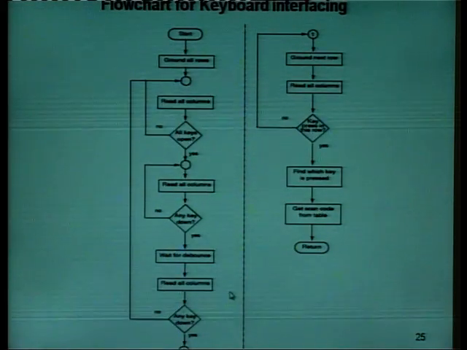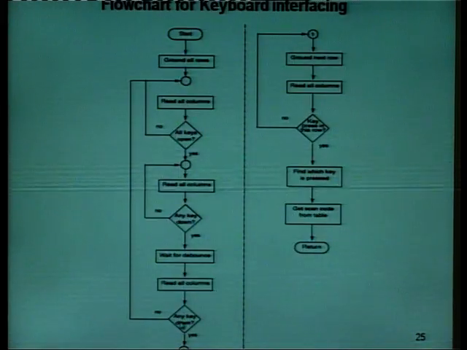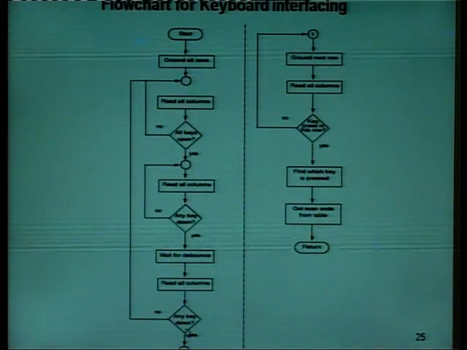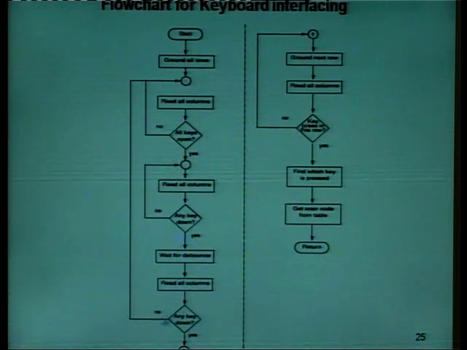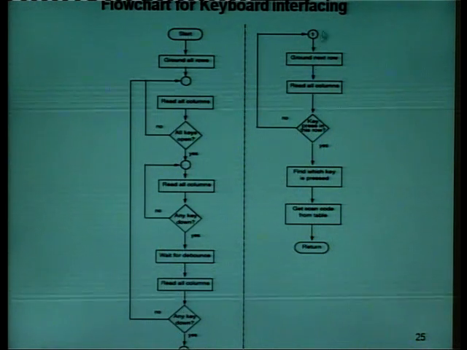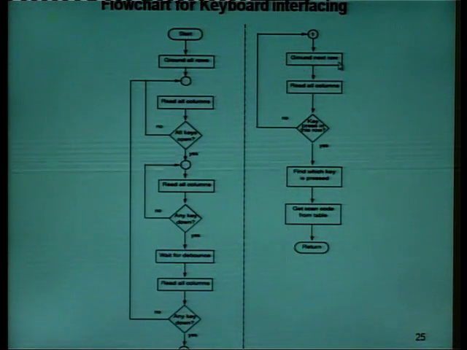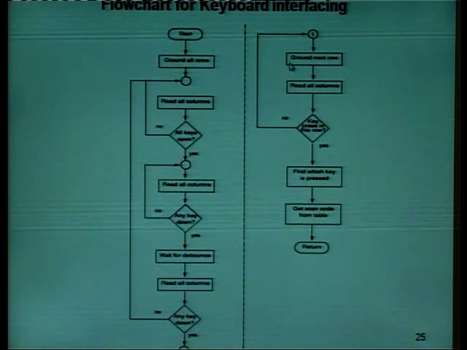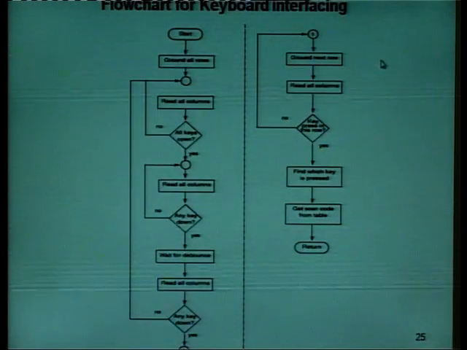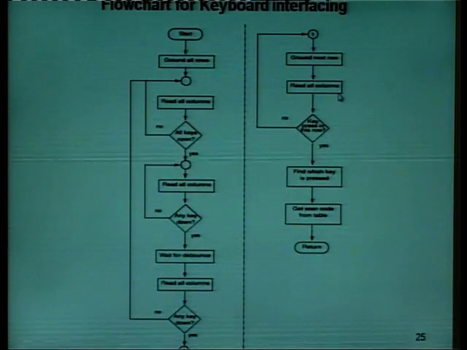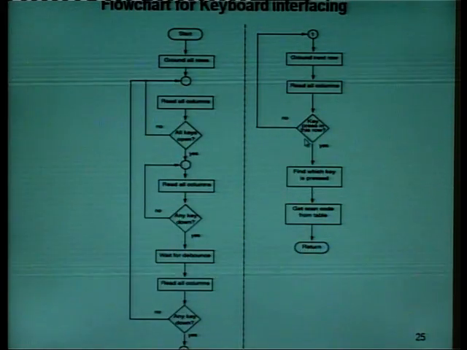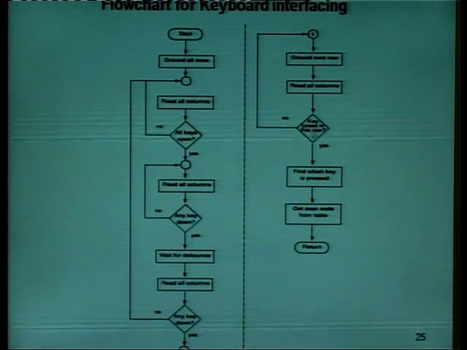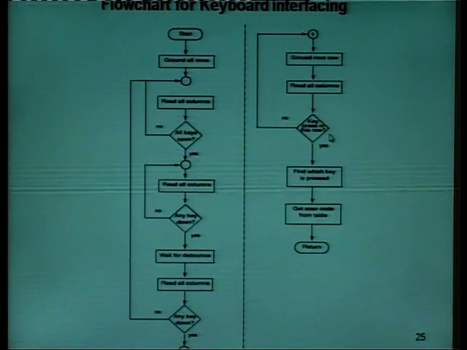Then read all columns. Is any key down? If yes, go ahead. Otherwise, go back. If yes, then ground the next row, meaning we ground the first row, then read all columns. Is there a key press in this row?